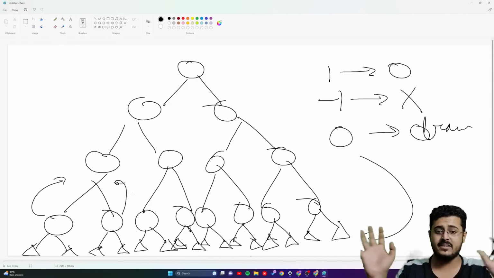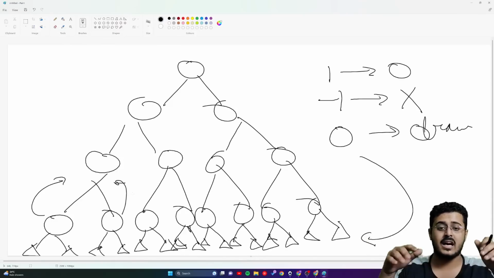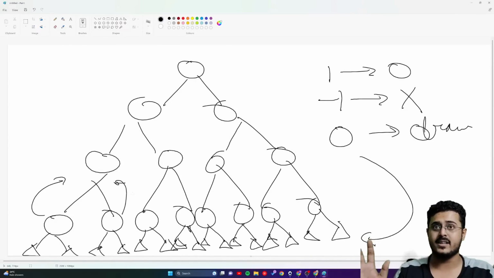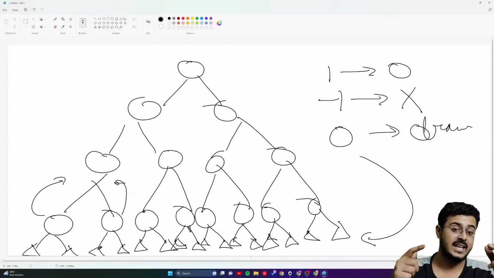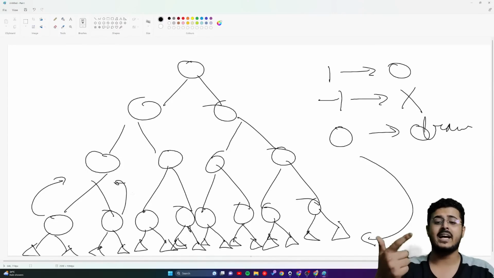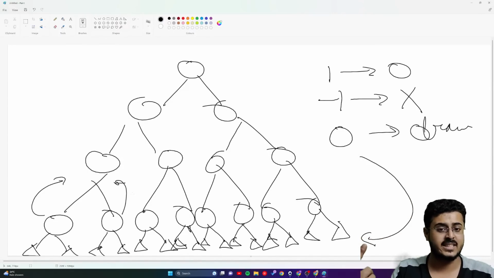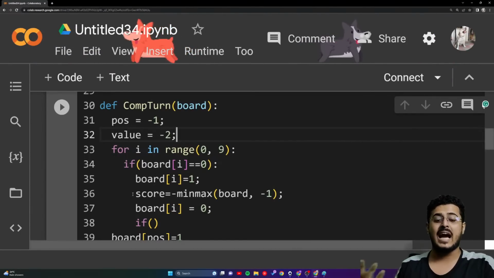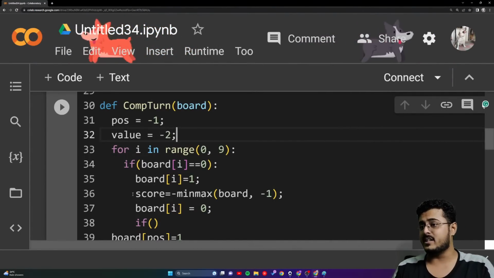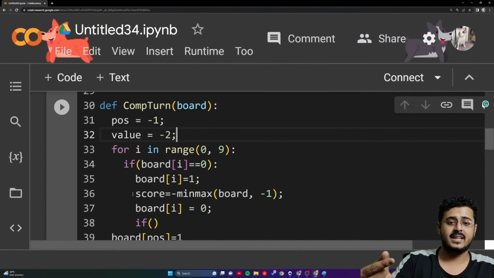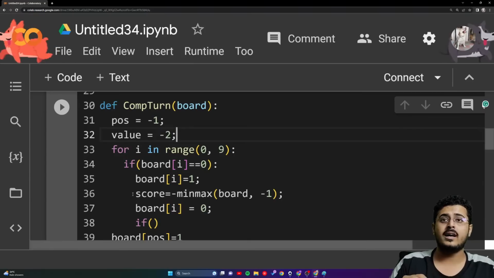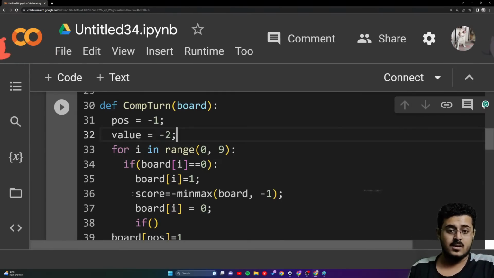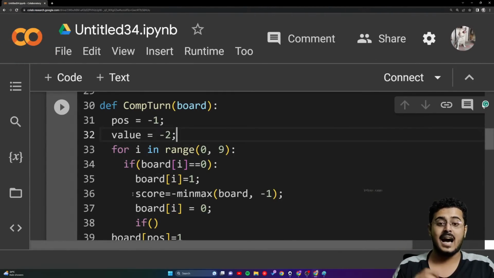If you haven't revised the min-max algorithm and are coming right over here, you will not be able to understand it. The values that are getting propagated can either be 1, -1, or 0. Only 3 cases are there, guys. So the value can never be -2. Also, for our AI to give us an answer, it needs the answer to be 1.